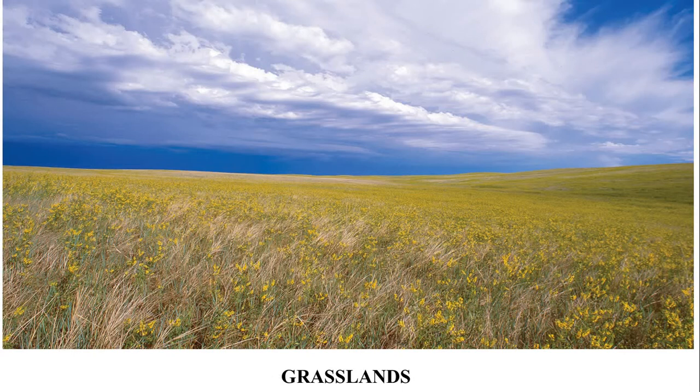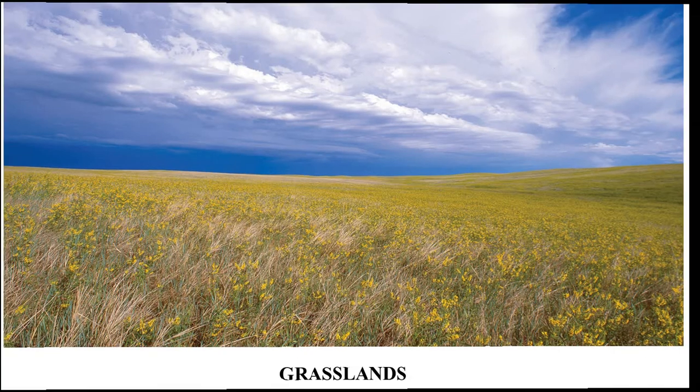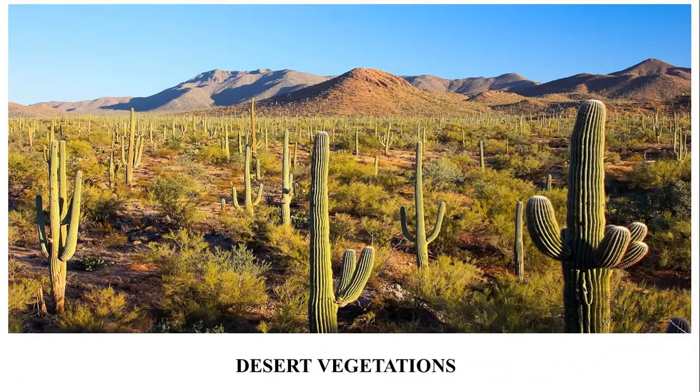Now let us talk about shrubs. Shrubs are found in very hot and very cold areas. Let us talk about the shrubs that are found in the hot areas, that is the desert vegetation. Dry and hot deserts receive very little rainfall. Shrubs in deserts have deep roots, thick barks and thorny and waxy leaf surfaces to reduce the loss of moisture by transpiration. Desert vegetation includes cacti, thorny bushes, date palm, etc.